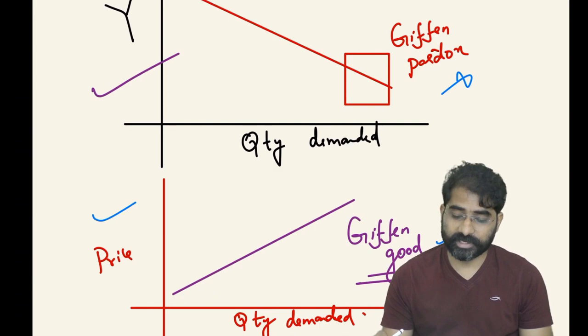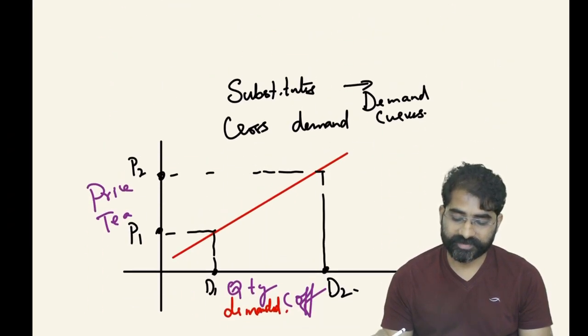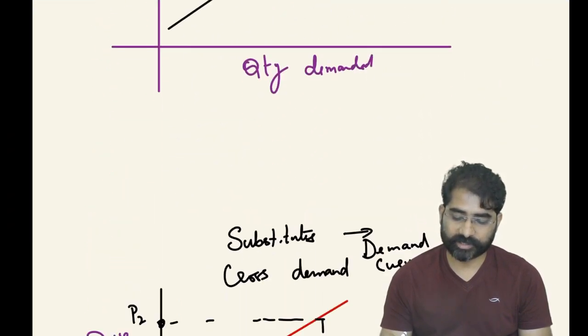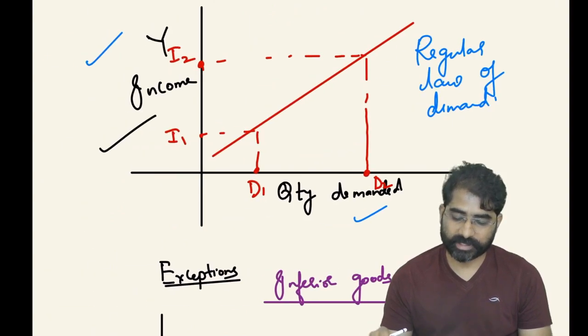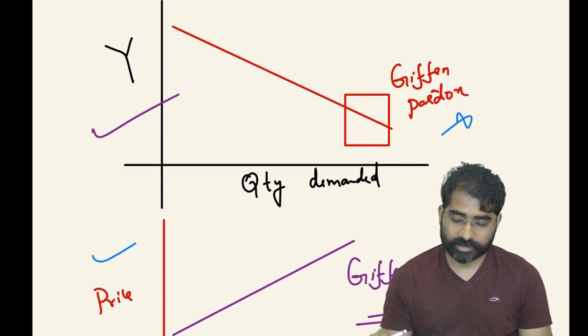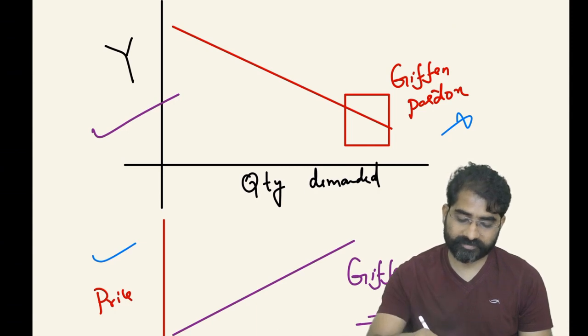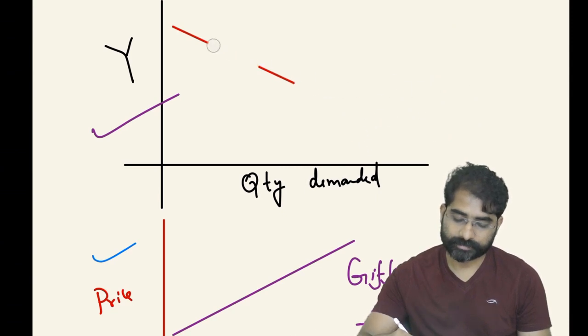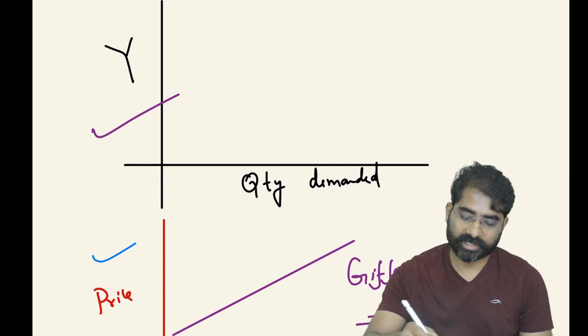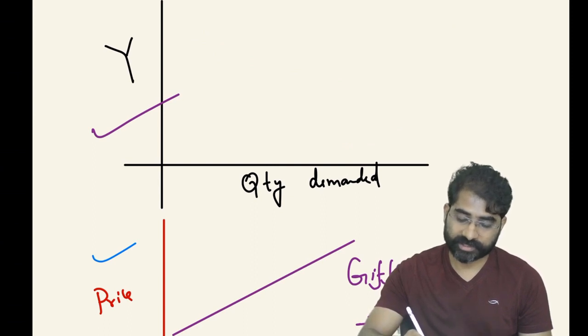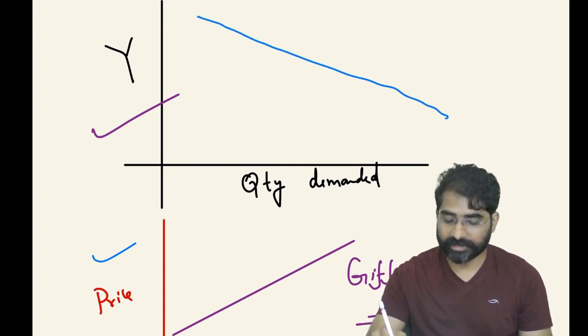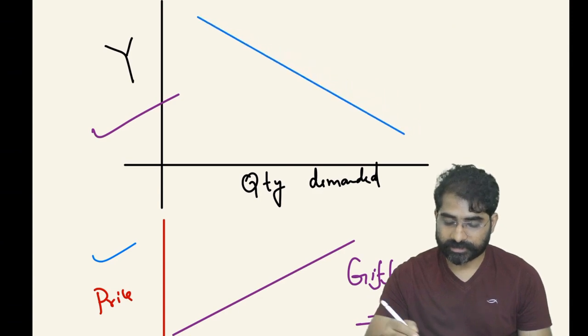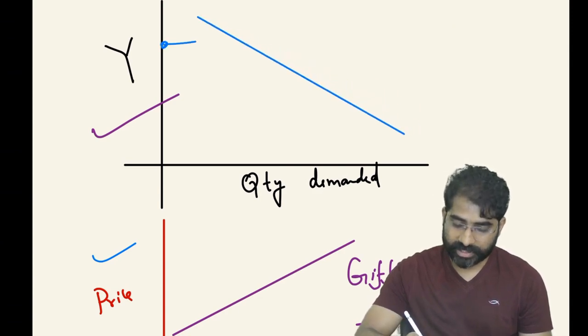If I have to draw a graph with respect to an inferior good, it will be an exception to the regular law of demand. As my income is increasing, quantity demanded for that product is decreasing.